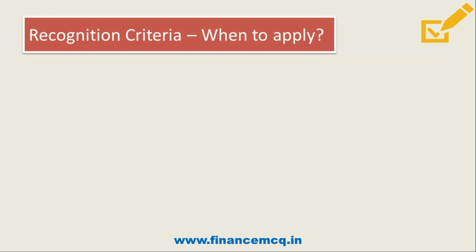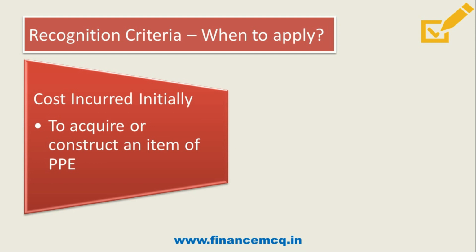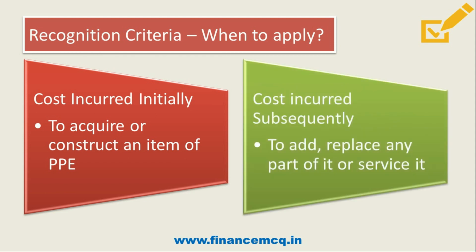Friends, now we will talk about when this recognition criteria is to be applied. First is when cost is incurred initially to acquire or construct an item of PPE, that is, the first time when you purchase or construct an item of PPE, you need to apply the recognition criteria to see whether an item is a PPE or not. Then if any cost is incurred subsequently to add or replace any part of it or to service it, the recognition criteria is to be applied.